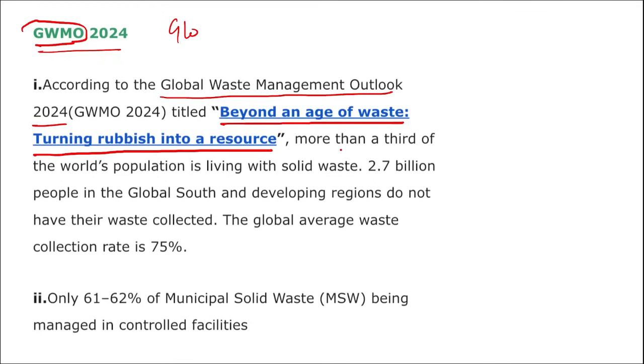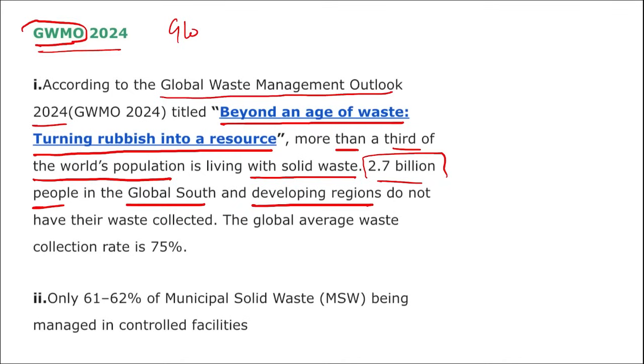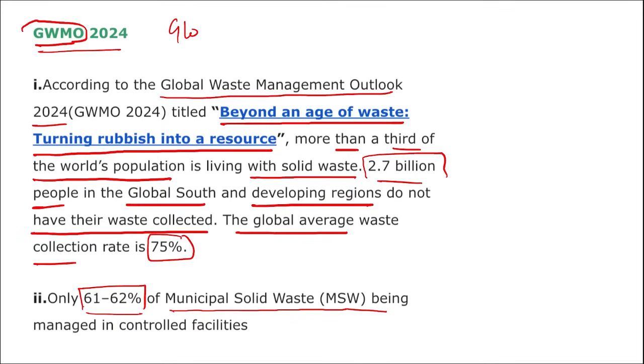This states that more than a third of the world's population is living with solid waste, and 2.7 billion people in the global south and developing regions do not have their waste collected. The global average waste collection rate is just 75%, and only 61 to 62% of the municipal solid waste is being managed in controlled facilities.